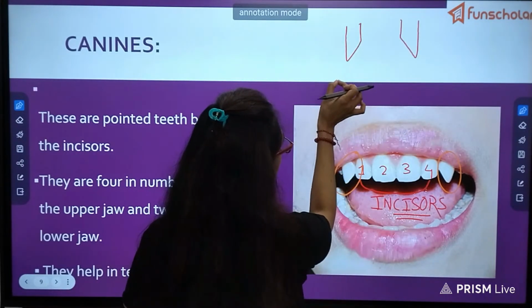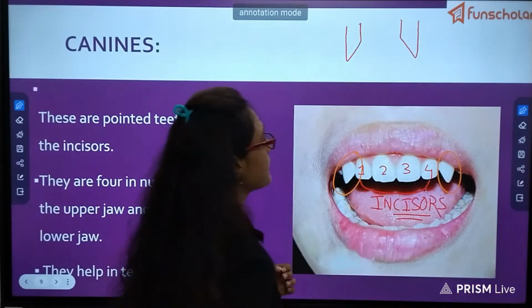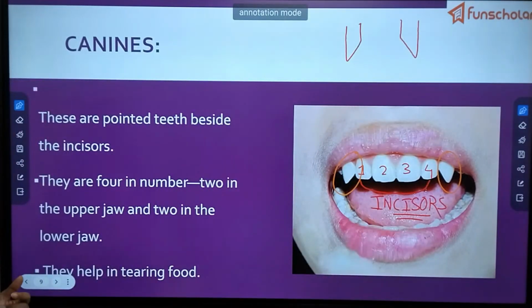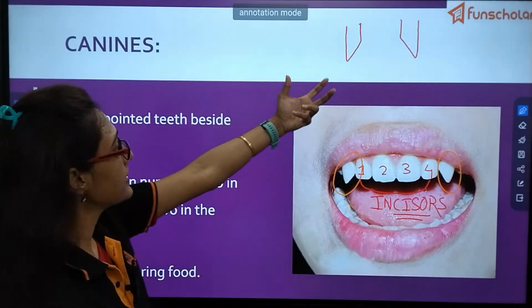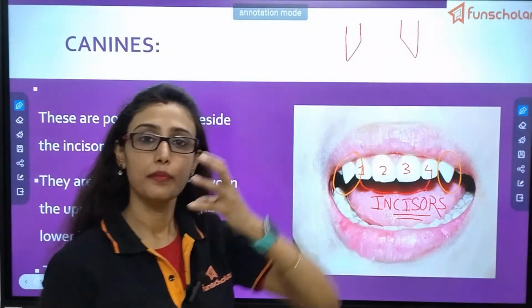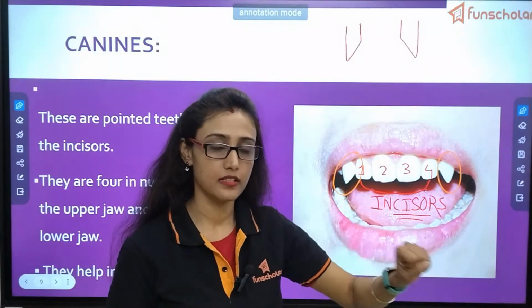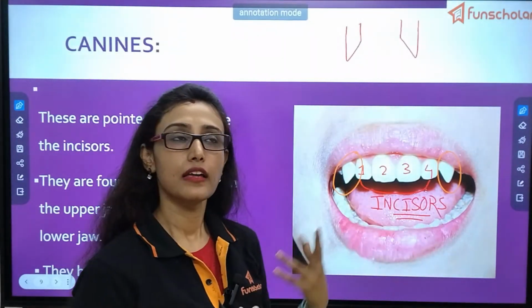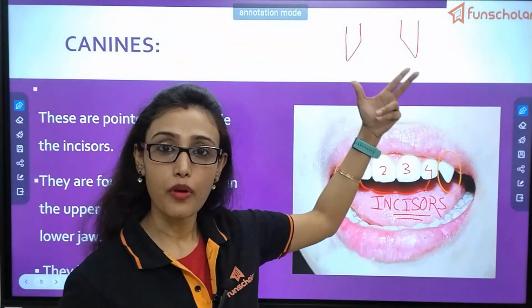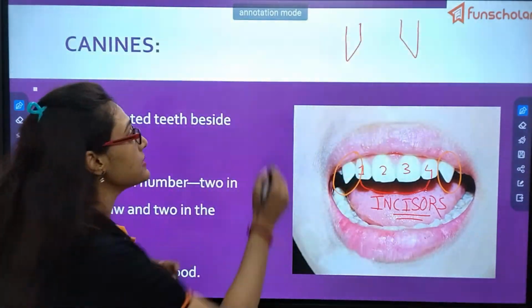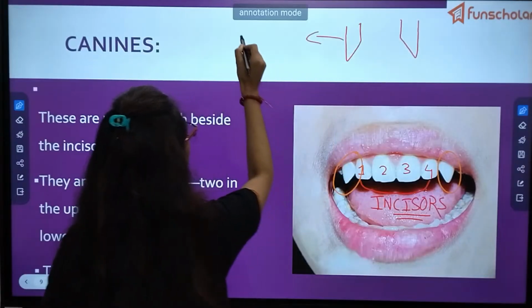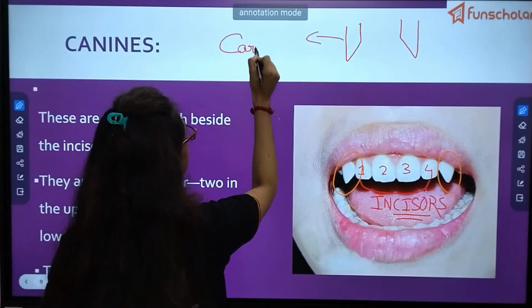See, this has a pointed and sharp edge, right? So why are these pointed? These are pointed because they help in tearing of flesh. But these teeth are very prominent in which animals? In the case of carnivorous animals.